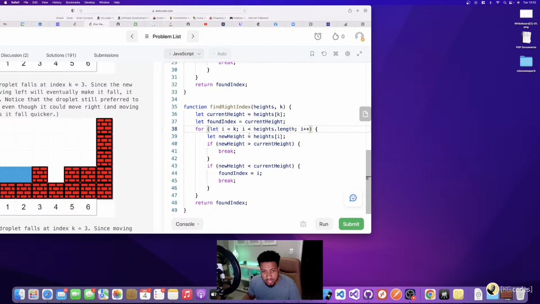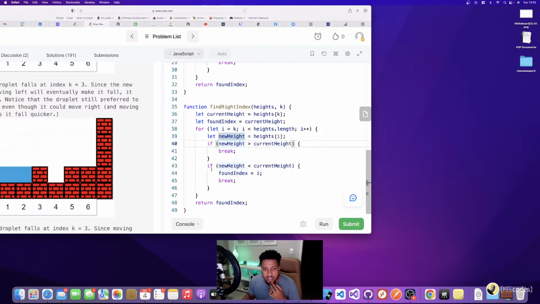I'm going forward in the array instead of backwards. So then I get a new height, and I think this logic still applies. If new height is greater than, then I just break out, because I've run into like a wall. Water can't jump over something higher than itself.